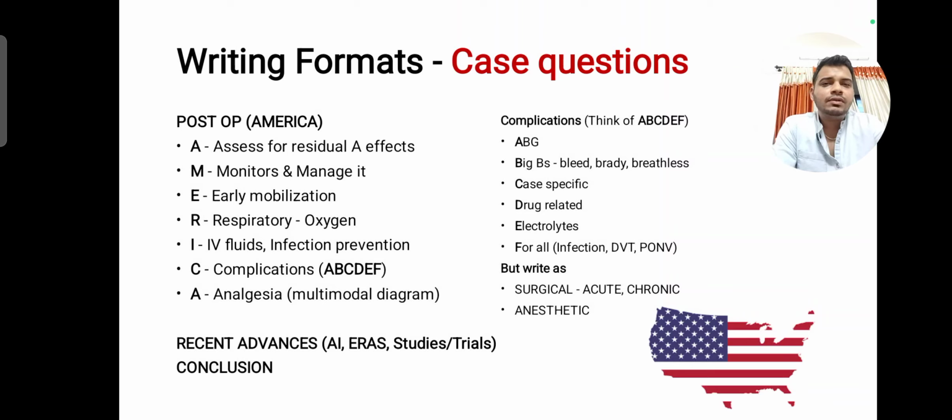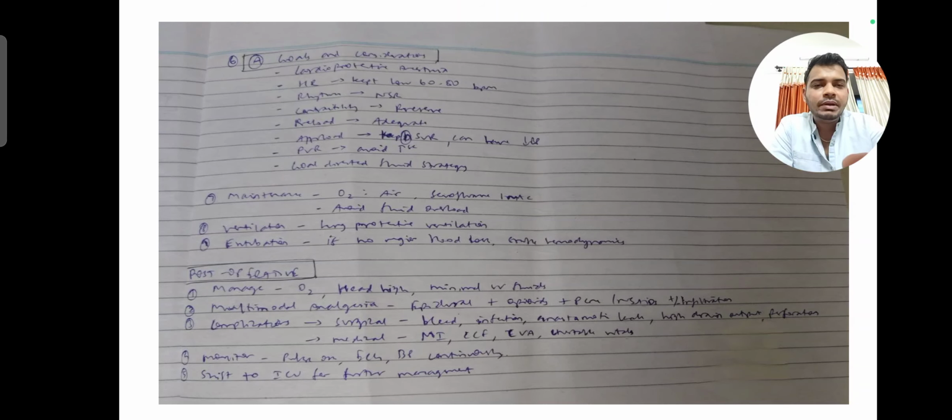When you write a case question, most of the time the marking system will be like pre-op 3 marks, intra-op 4 marks, and post-op again 3 marks. So make sure you write it in such a way. In this paper, if you see the post-operative, only this small part of the page is written for post-operative.